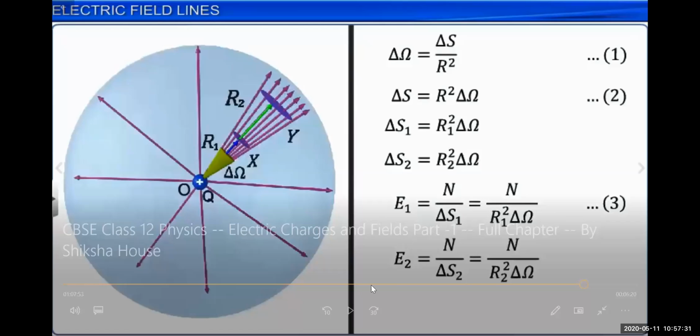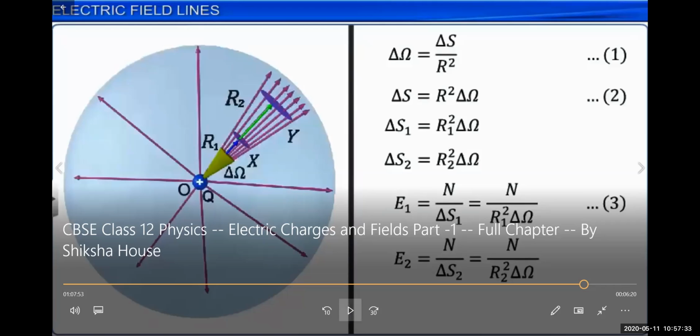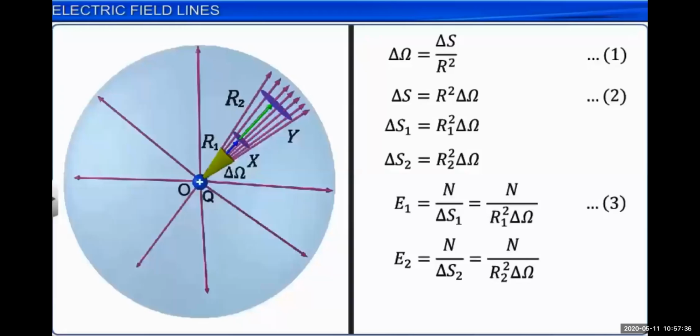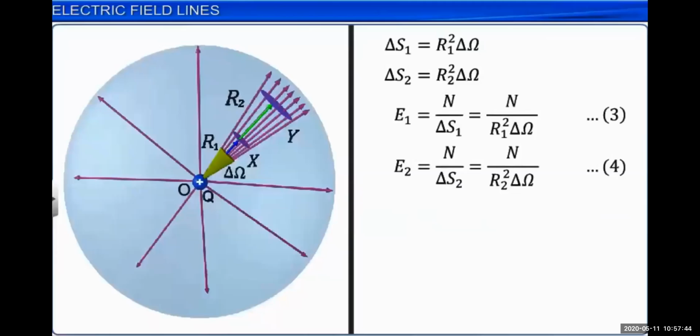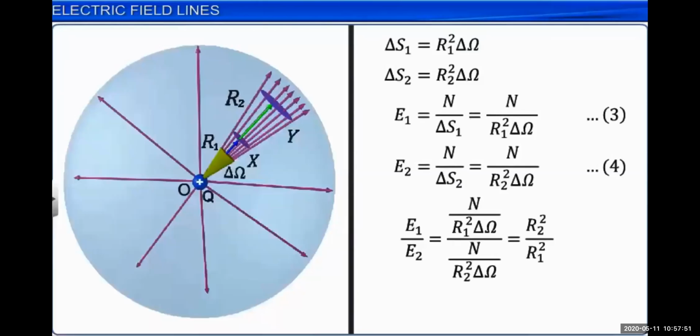We will take the ratio of E1 and E2. E1 is the electric field at point X, and E2 is the electric field at point Y. So we can find the ratio of E1 and E2. The ratio E1 upon E2 is equal to n upon R1 square delta omega, divided by n upon R2 square delta omega.